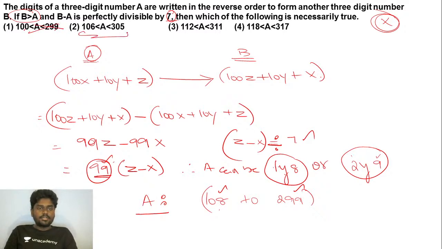And if you see option 2, A is greater than 106. Okay, 108 is greater than 106 and less than 305. Okay, 299 is less than 305. This has to be considered. And if you go for the third option, they say A is greater than 112. A can be equal to 108 as well. So this gets ruled out and this also gets ruled out. So the perfect option for the given question, the range which can be necessarily true for the given number A, is A is greater than 106, less than 305.